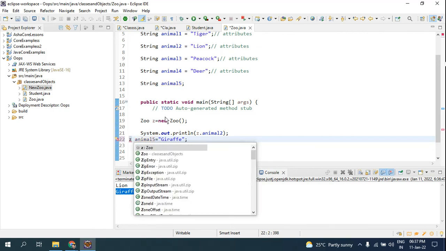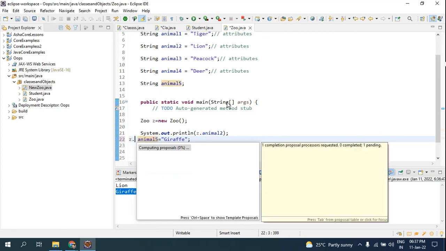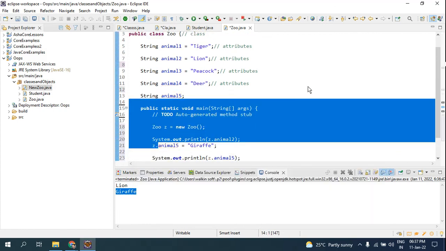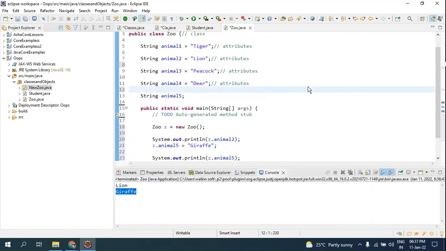So that is the difference here. You have to use the object. So this is how you get to know the difference between an object and a class. They are interrelated. An object is an instance of a class. So whatever is present in a class can be accessed, can be done, only by using the object. If it is not by using objects, it should be a static keyword.